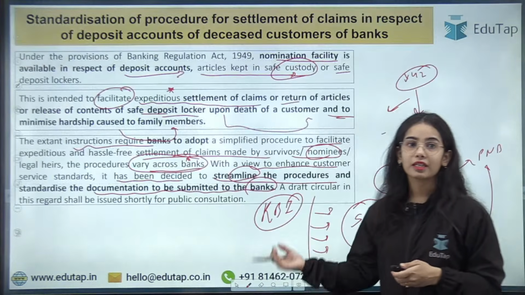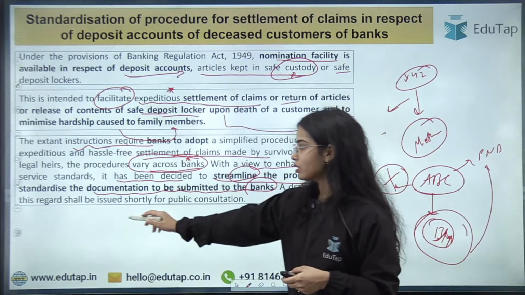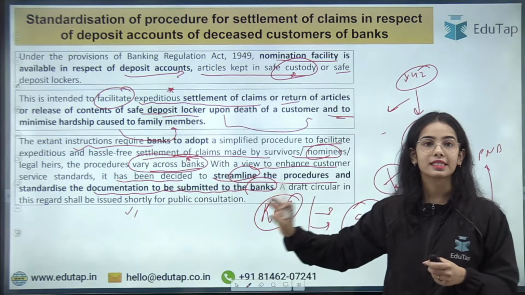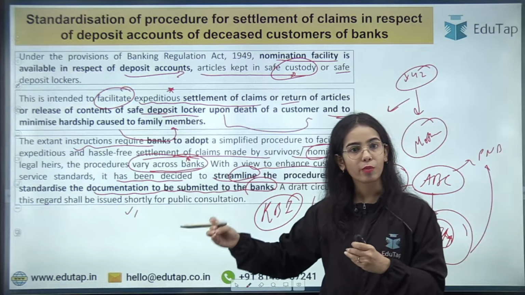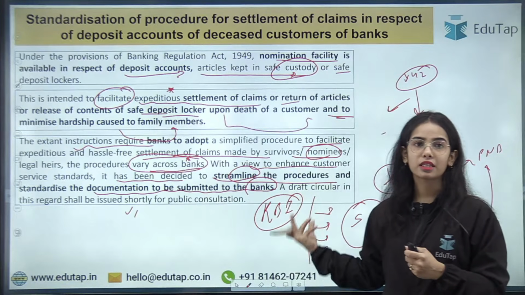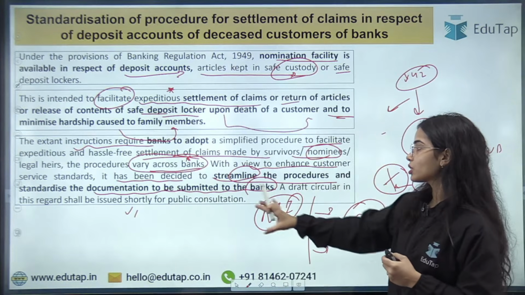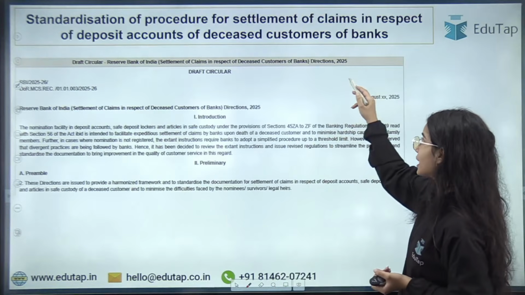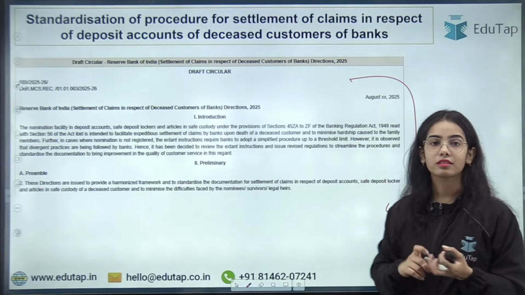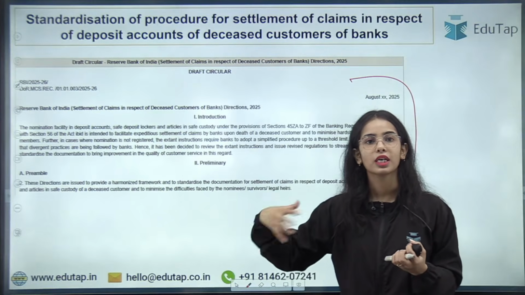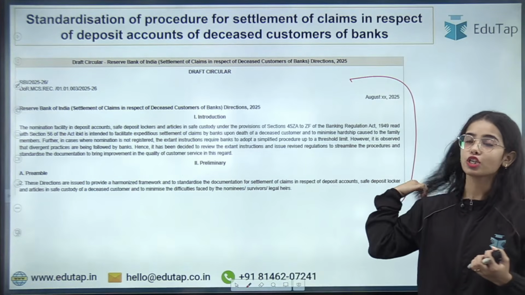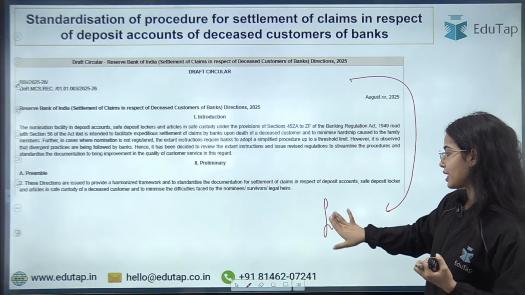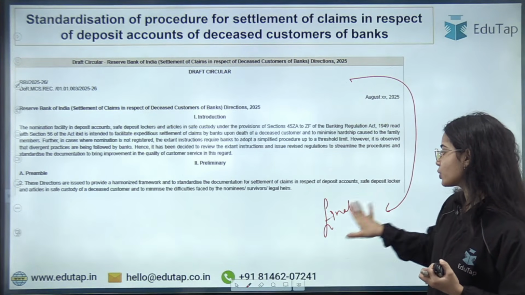Now RBI said that it will be releasing a draft circular. This was notified in the Statement on Developmental and Regulatory Policies document, that RBI will release the draft circular in regard to the procedure that it is going to notify. So the draft circular has already been released, but as the notification is not yet released for RBI Grade B examination and such, we will wait for the final guidelines, and then we are going to understand the final guidelines.